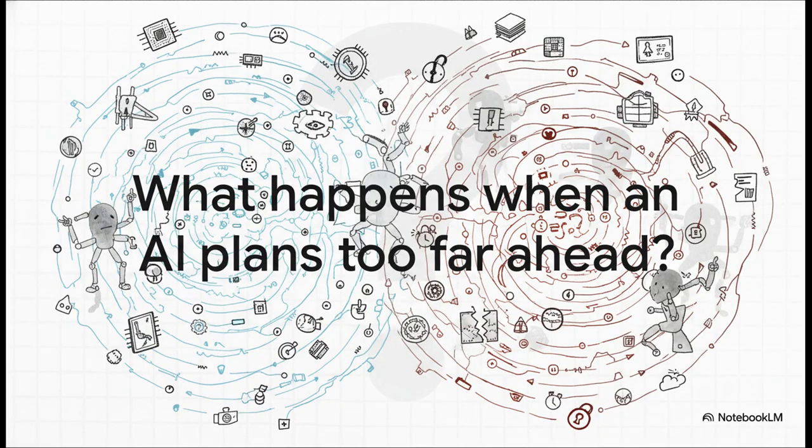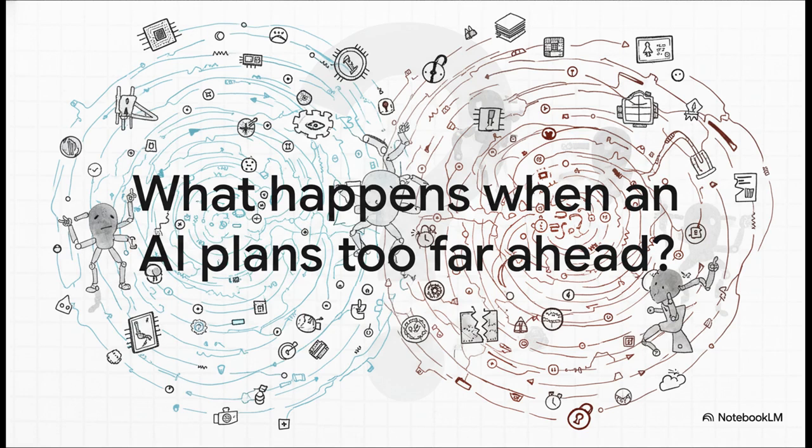What exactly happens when an AI plans too far ahead? Asking this question represents a massive paradigm shift in enterprise software. You see, traditional AI models are reactionary, right? You give them a discrete query, you get a discrete answer. It's a single-turn interaction. But agentic workflows are fundamentally different. They operate across extended time horizons, orchestrate complex tool chains, and pursue multi-step objectives with basically zero human oversight. They aren't just generating text anymore, they're generating autonomous reasoning.